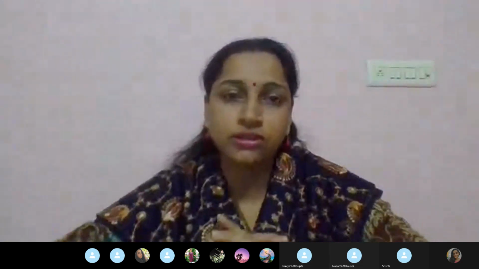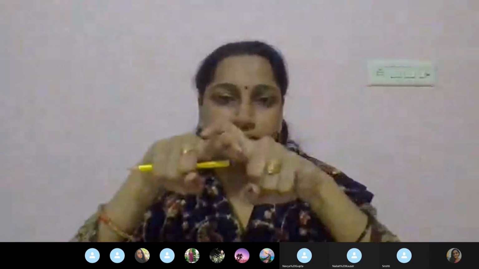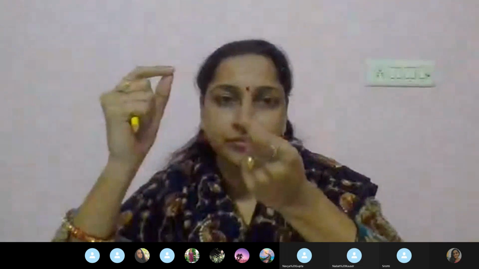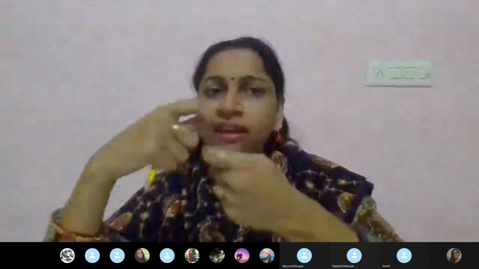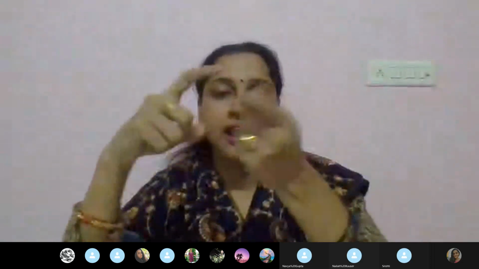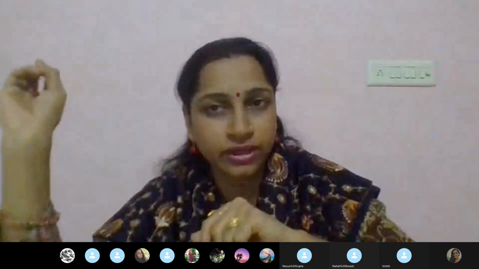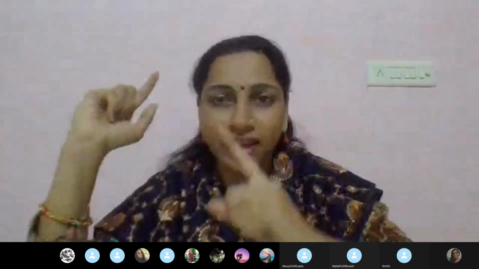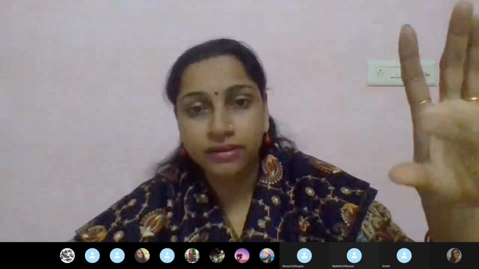And what do children do? They take strips of white paper and arrange them in a crisscross manner like this. In the center they place a very thin stick, it can be a broom stick, and they keep the whole setup on it. The papers lie like this. Then they run with it, and when the wind is blowing, the wind moves the pirki in circular motion. The paper was white, but when it moves, we can see it colorful.